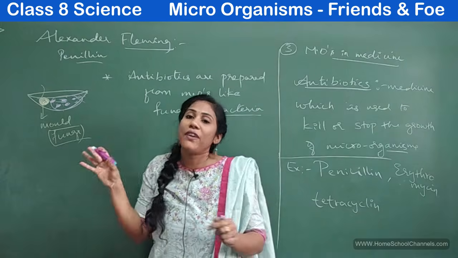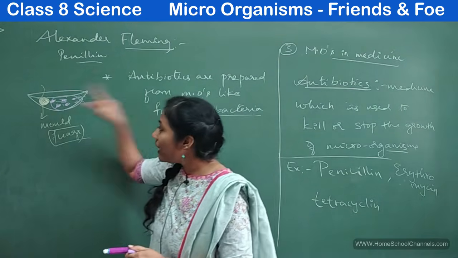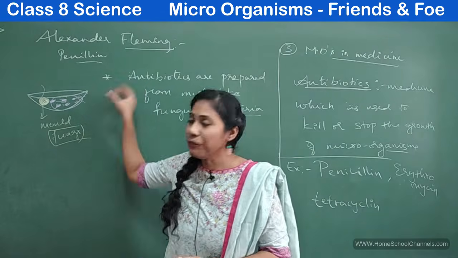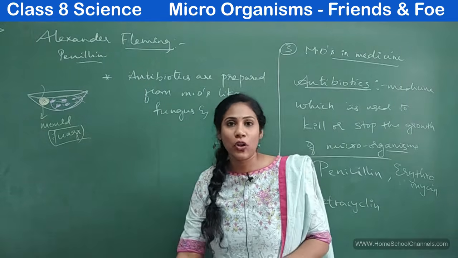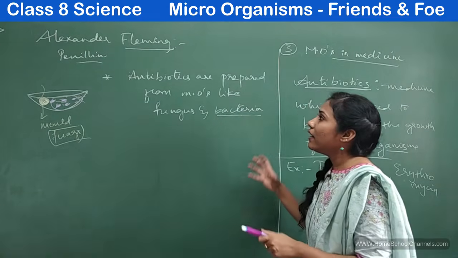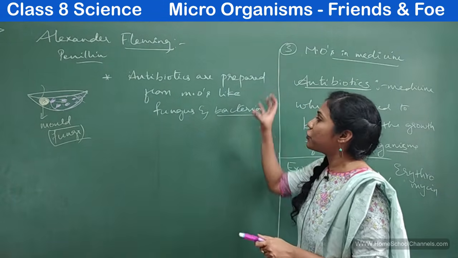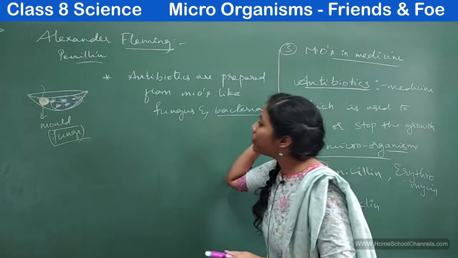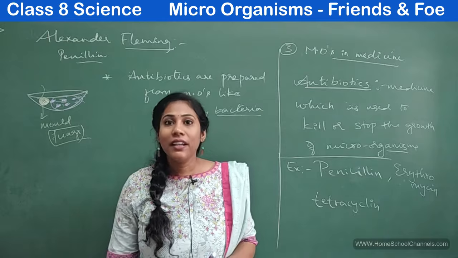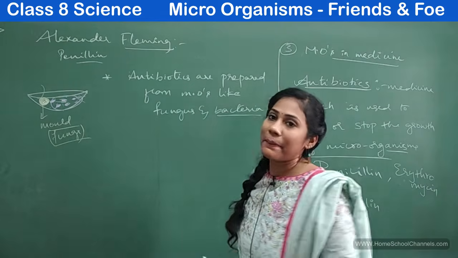This useful fungus and bacteria will help in killing harmful disease-causing microorganisms. So antibiotics are nothing but the substances that are generated from some useful fungus and bacteria itself. Clear? So that's all about antibiotics.